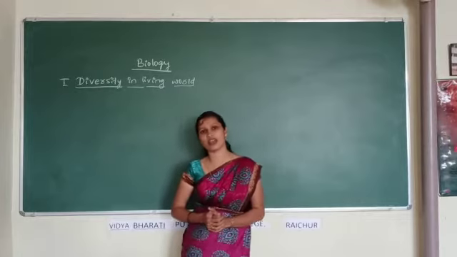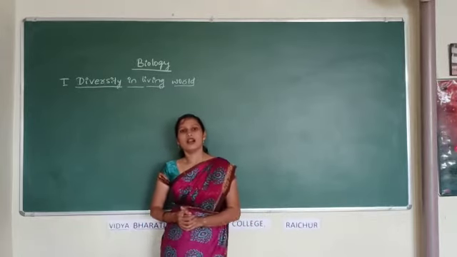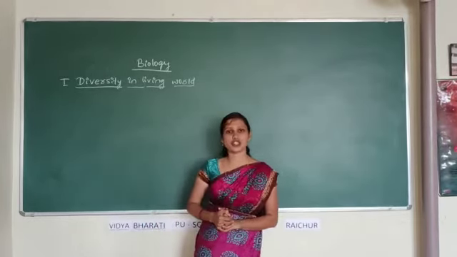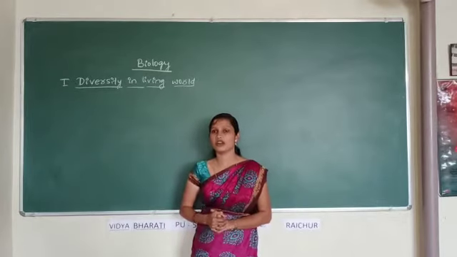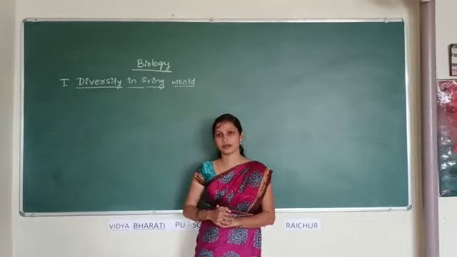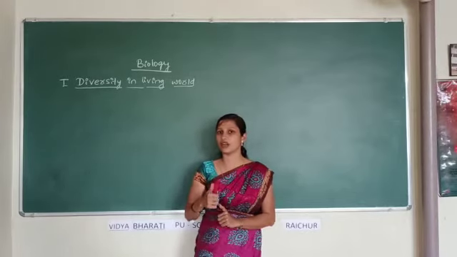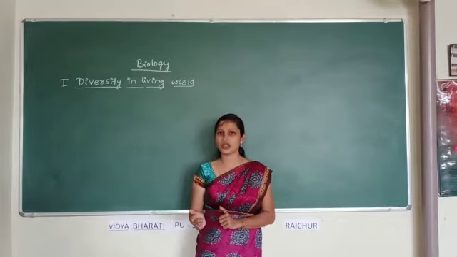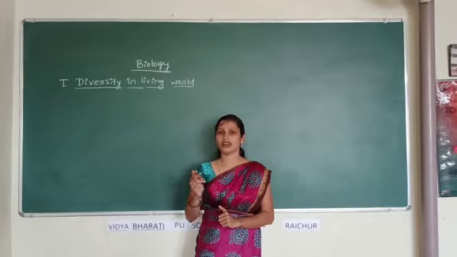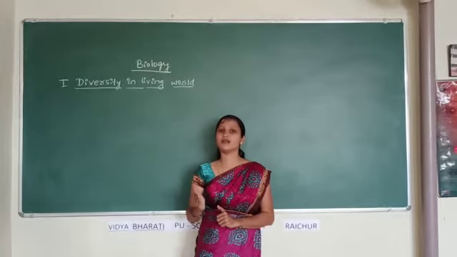classification of living organisms. In the biological classification chapter, you are going to study about different kingdoms such as the 5 kingdom classification, which includes kingdom Monera, kingdom Protista, kingdom Mycota, kingdom Plantae and kingdom Animalia.